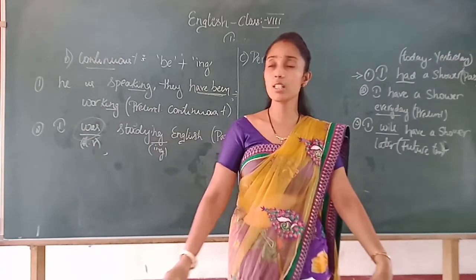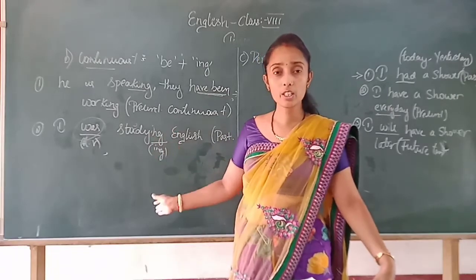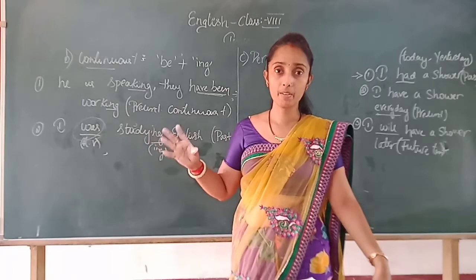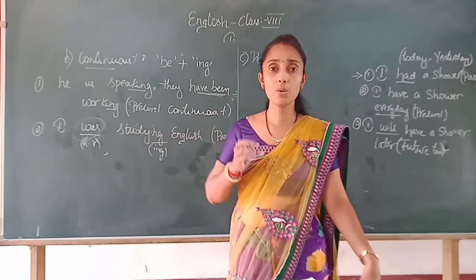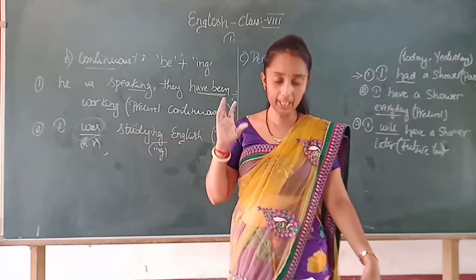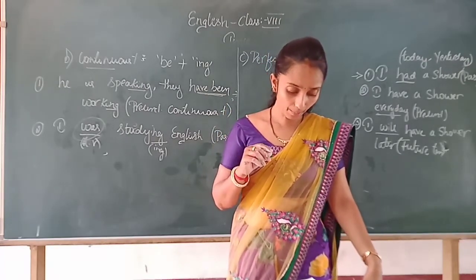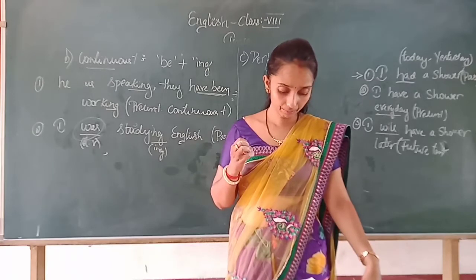Is it clear, children? Here in the continuous tense we can say the continuity of the action, whereas perfect tense refers to an action just completed or the completion of an action. So next line, write down.